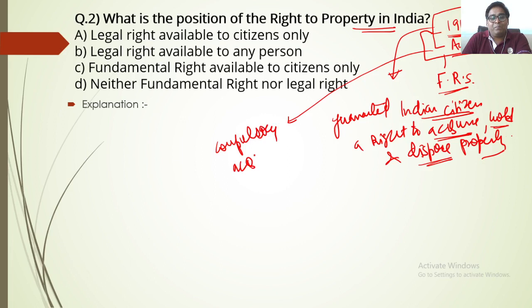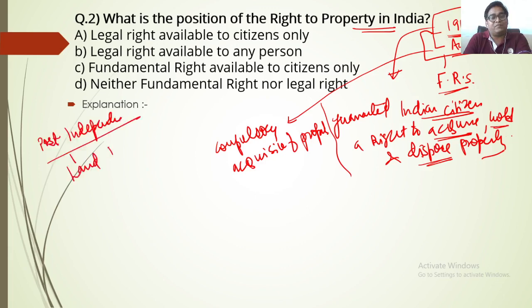Now, what happened in the post-independence period, around 1951? The Indian government resorted to land reforms. Article 19(1)(f) and Article 31 came in the way of the land reforms.